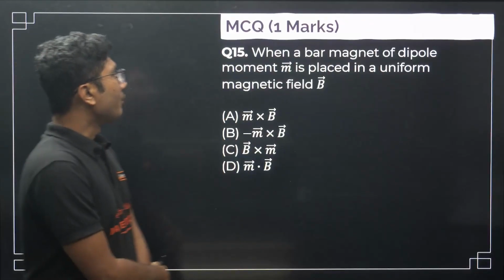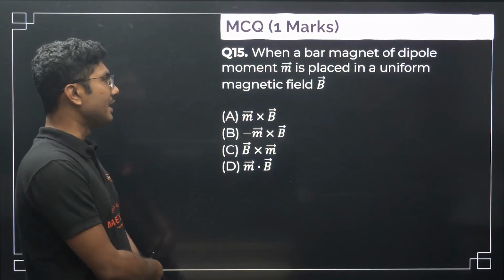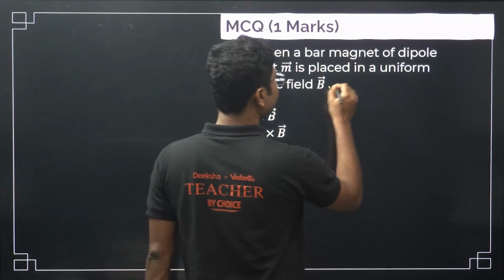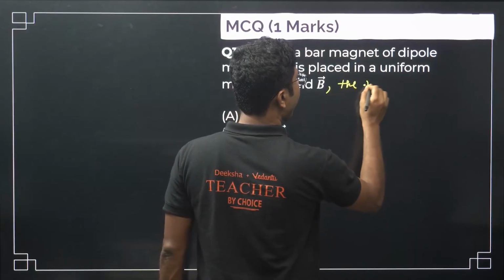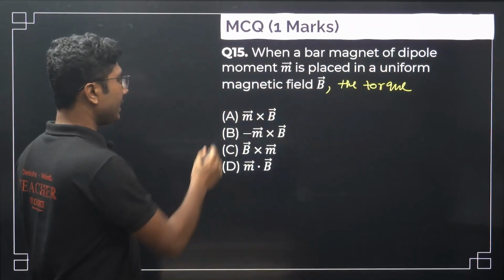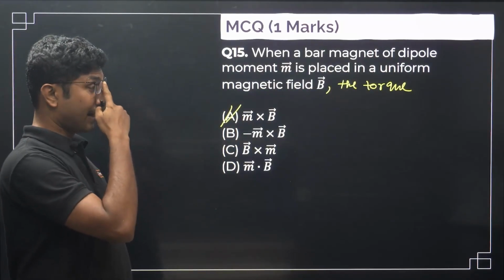Next, when a bar magnet of dipole moment M is placed in a uniform magnetic field B, then the torque acting on it, the question is missing, the torque acting on it is M cross B. It is M cross B which is the torque acting on the magnetic needle.